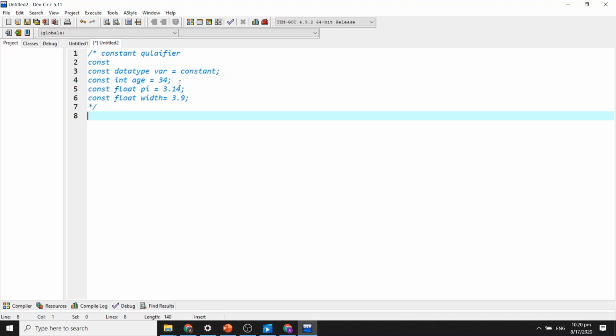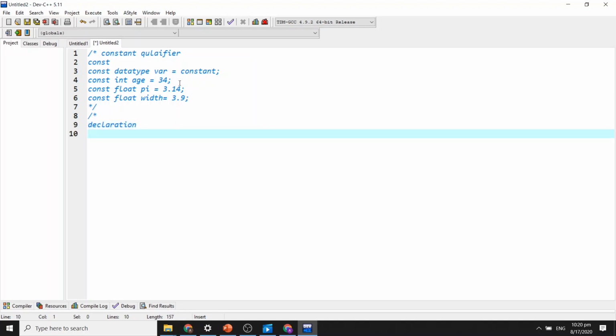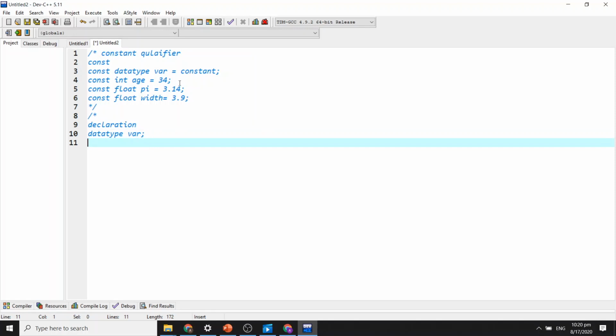When we start our program, we can do two things with the variable. We declare the variable, and how can we declare it? By assigning the data type, then the name of the variable. This is called variable declaration.